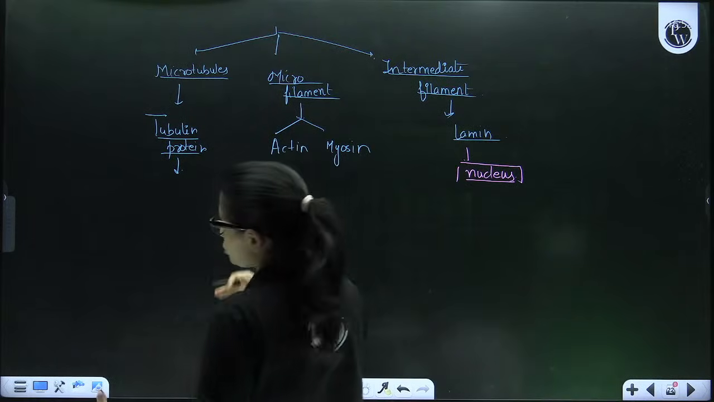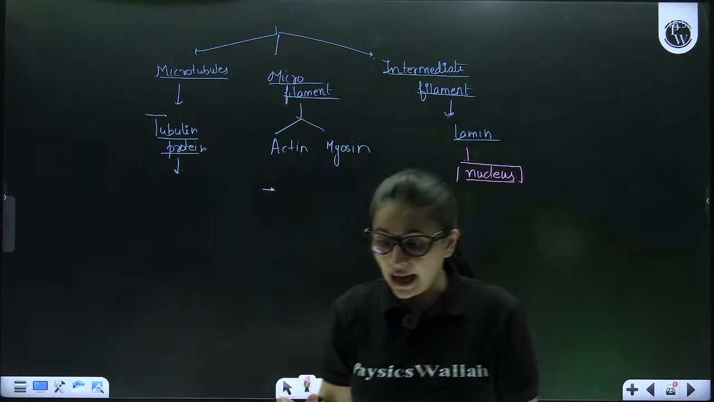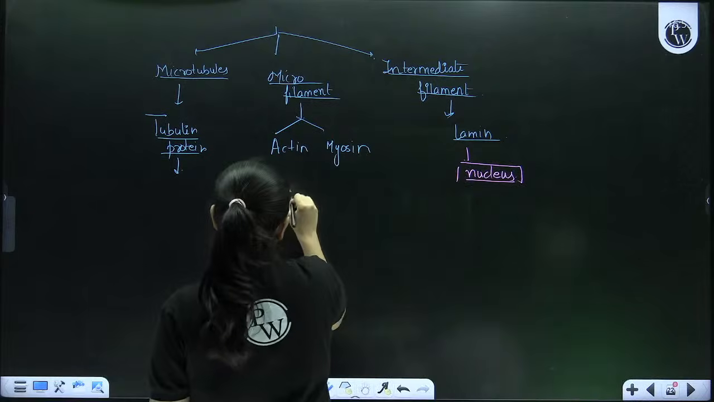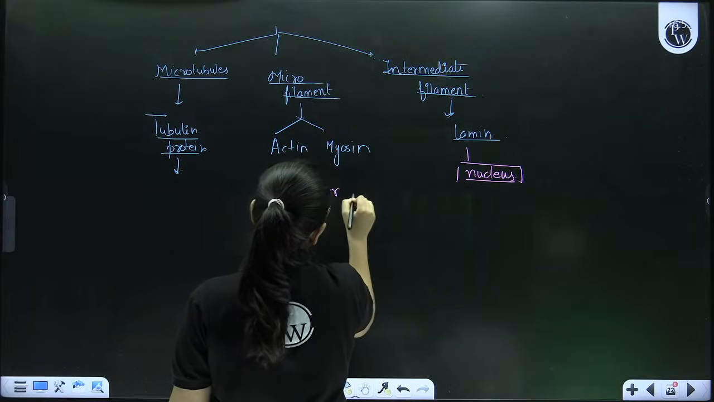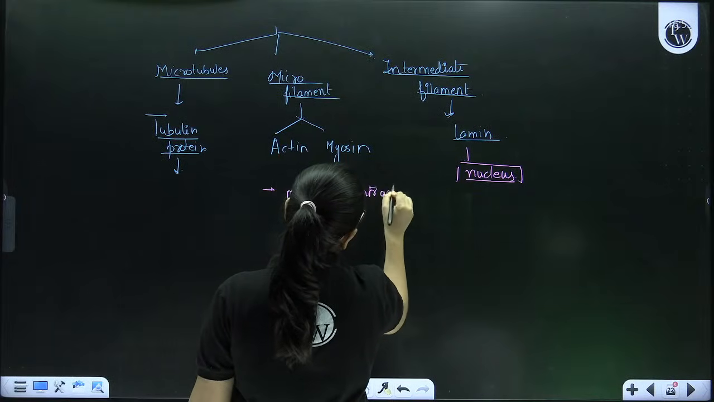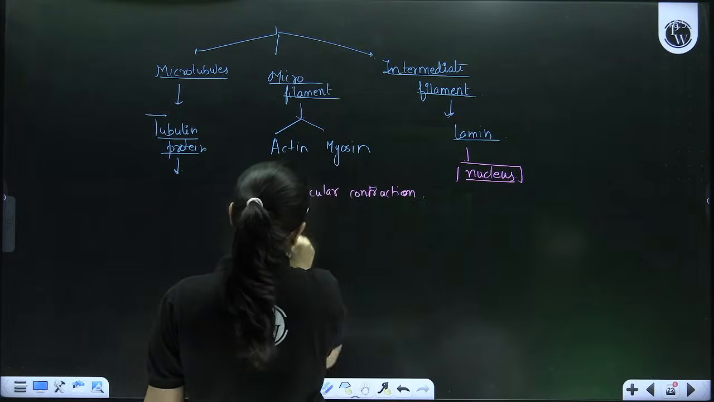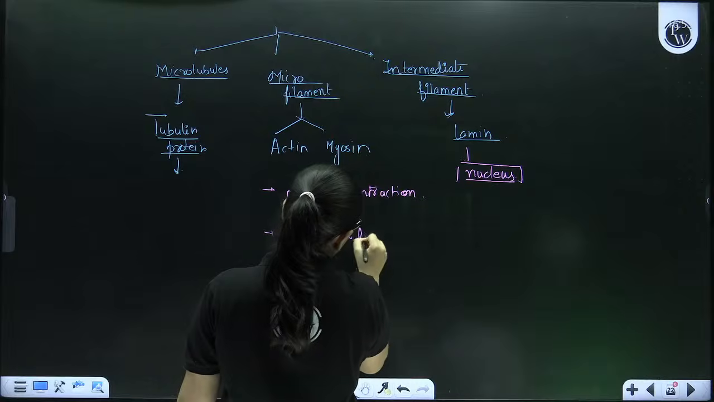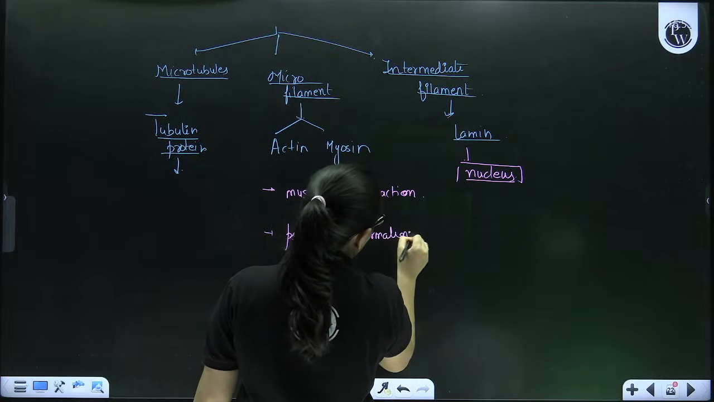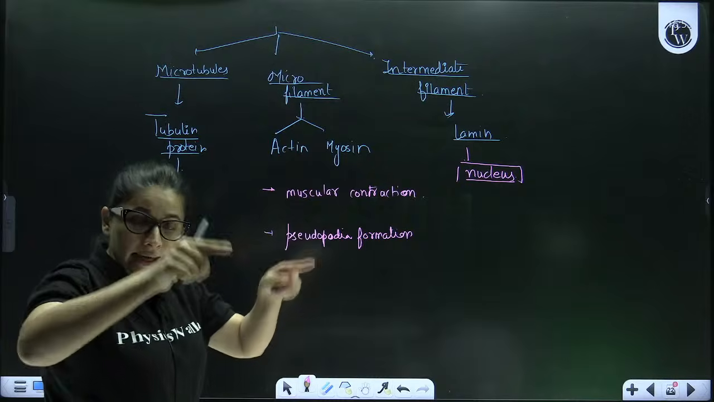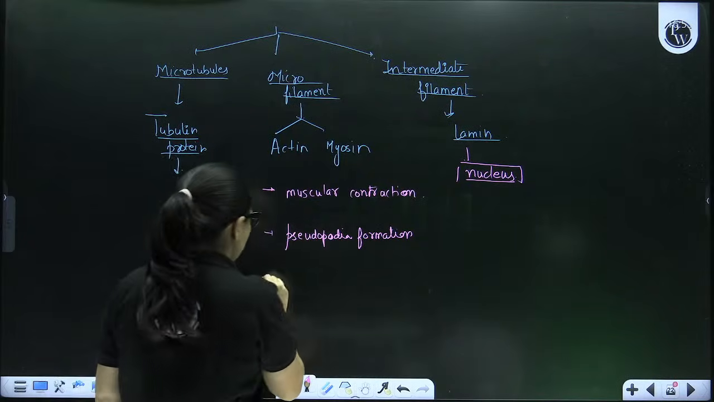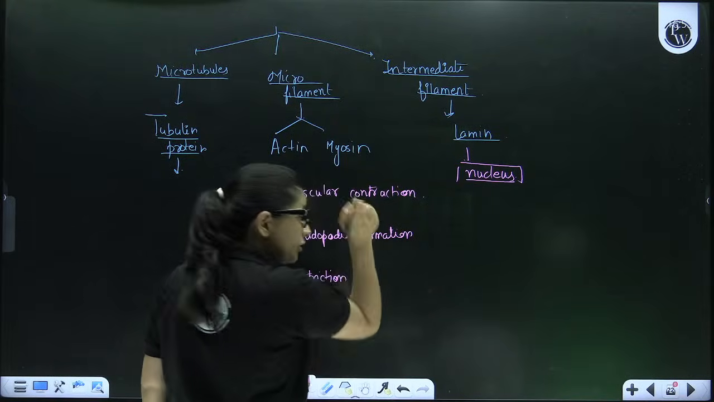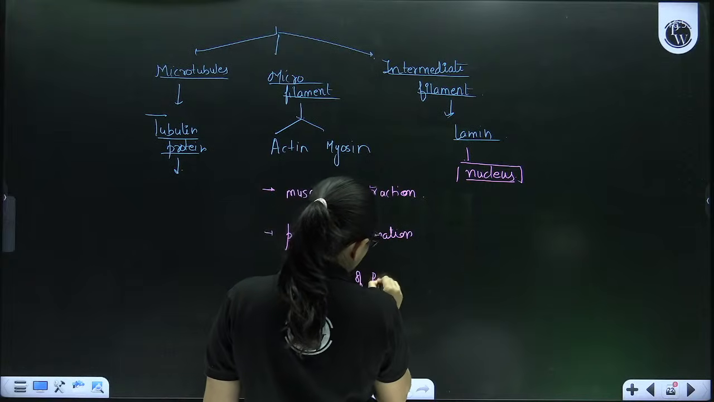Microfilaments, by the name you can remember, are actin and myosin. Actin and myosin are responsible for muscular contraction and relaxation. They also help in amoeba, in pseudopodia formation. Then during cytokinesis of animal cell, they help in the inward movement of the plasma membrane. So they help in the constriction of plasma membrane during cytokinesis of animal cell.